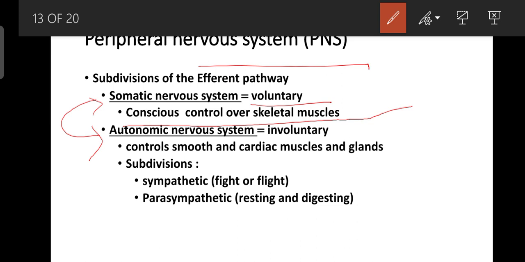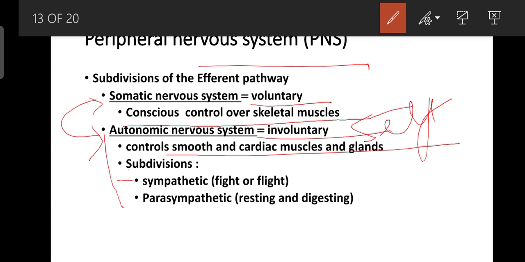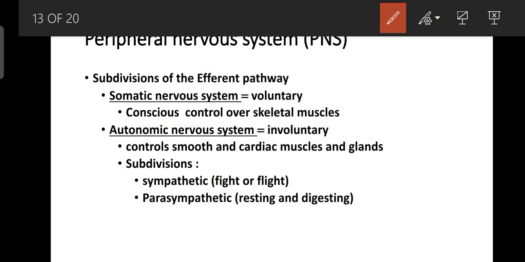The autonomic nervous system is involuntary, or self-controlled; for example, it controls smooth and cardiac muscles. The autonomic nervous system is subdivided into sympathetic and parasympathetic. Sympathetic is activated in fight or flight situations, and parasympathetic is activated in resting or digesting conditions.